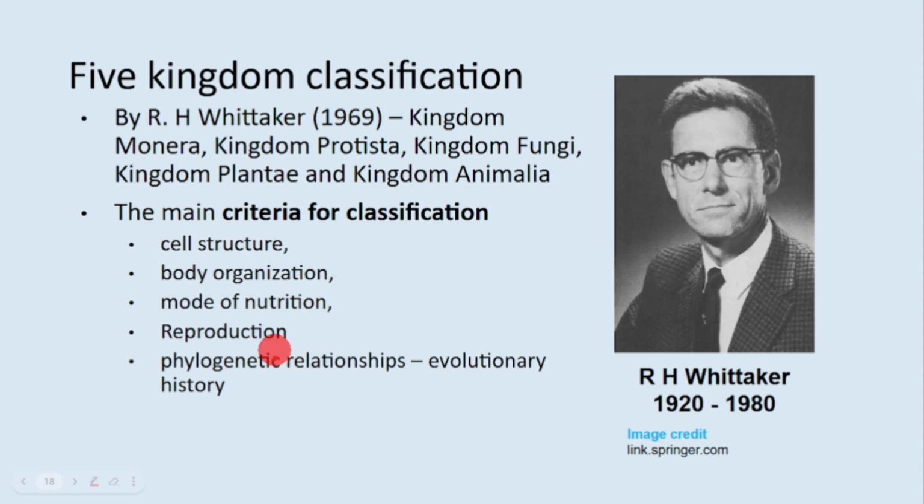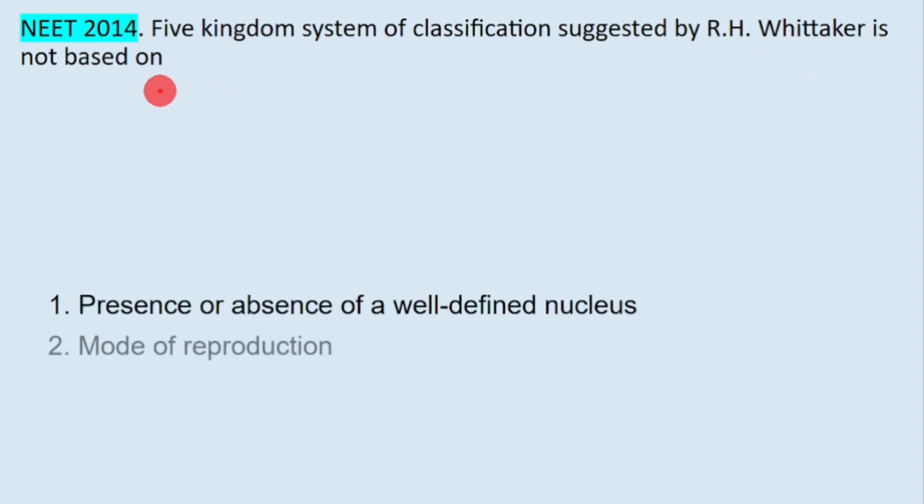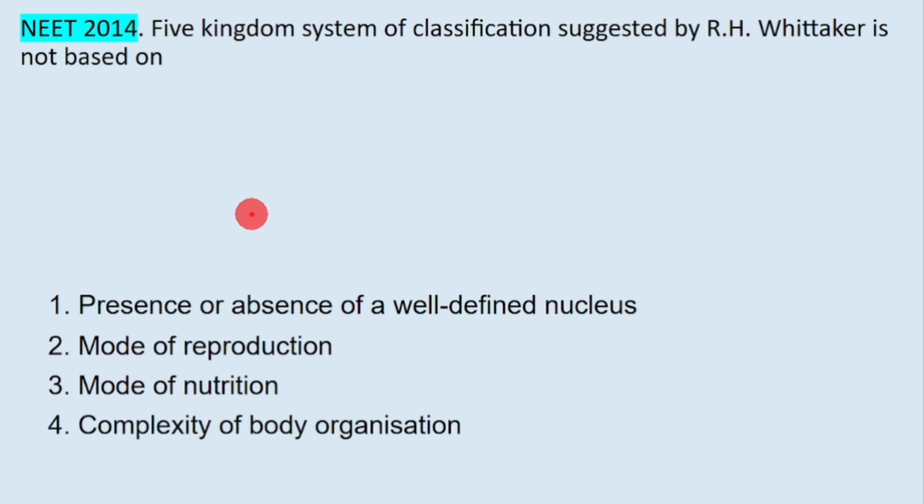Now, based on the criteria, there was one question in 2014. The 5 kingdom system of classification suggested by R.H. Whittaker is not based on... So in the earlier slide, we have studied reproduction was one of the criteria, mode of nutrition, yes, complexity of body organization, or in simple words, body organization. So this is the only one which was not one of the criteria. And this is what is asked in this question. So this is the answer.